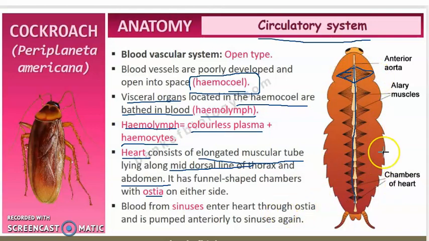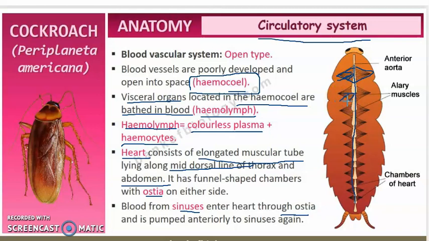Okay, now coming to the next part, which is called the sinuses. Sinuses are nothing but blood spaces. They don't have a proper blood vessel, but they have certain blood spaces in their body. So blood from the sinuses will enter the heart through ostia. So it is through ostia that the blood from the sinuses will enter into the heart of the cockroach, right?